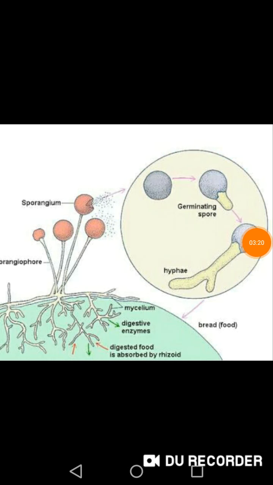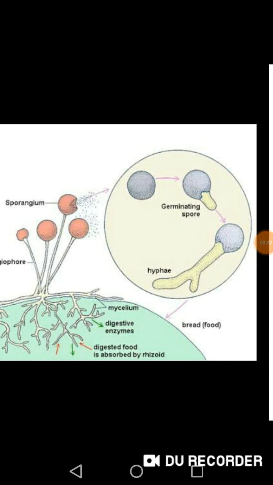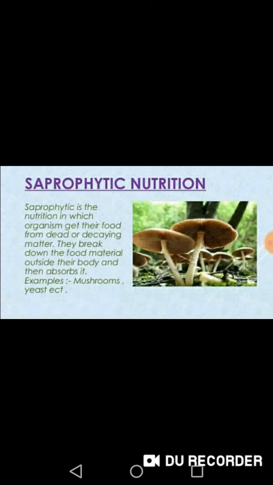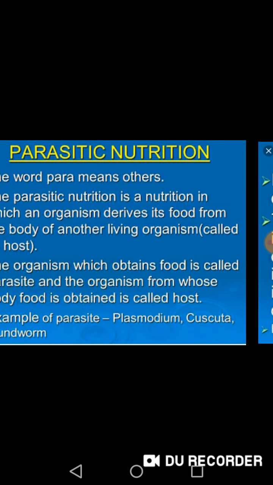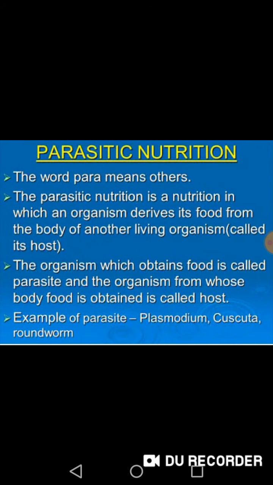Now we are going to learn about parasitic nutrition. The word para means other. Parasitic nutrition is the nutrition in which an organism derives its food from the body of another living organism called its host. The organism which obtains food is called the parasite, and the organism from whose body food is obtained is called the host. Examples of parasites: Plasmodium, Cuscuta, roundworm.